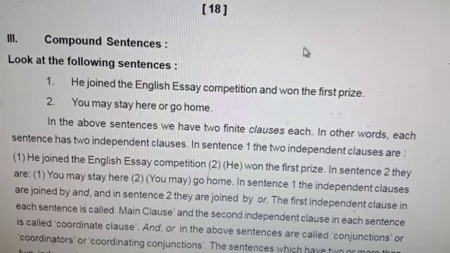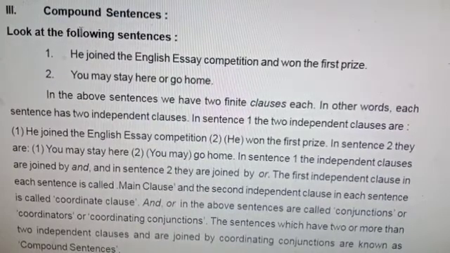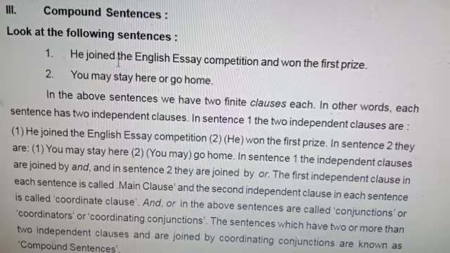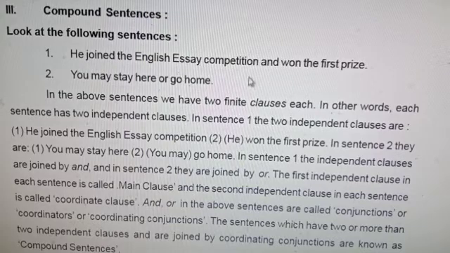Here we have known that simple sentences have been classified into declarative, interrogative, imperative, and exclamatory sentences. Now today's topic is: what is a compound sentence? Look at the following sentences. He joined the English essay competition and won the first prize. In this sentence, joined has a tense form, past tense.